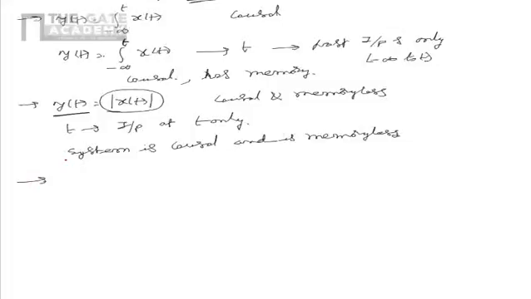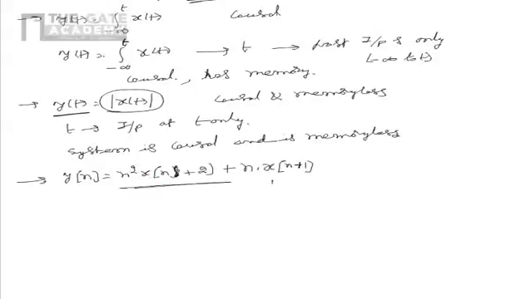Now let us consider another system. y of n is equal to n square into x of n plus 2 plus n into x of n plus 1. We have to characterize the system based on causality and memoryless property.